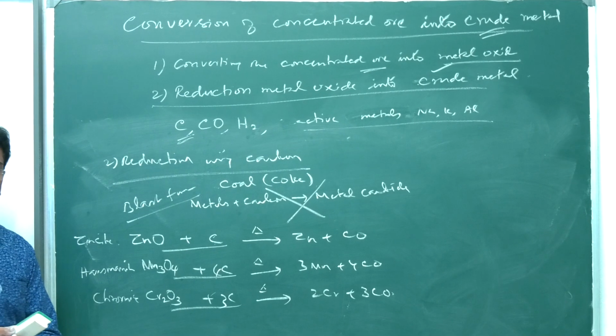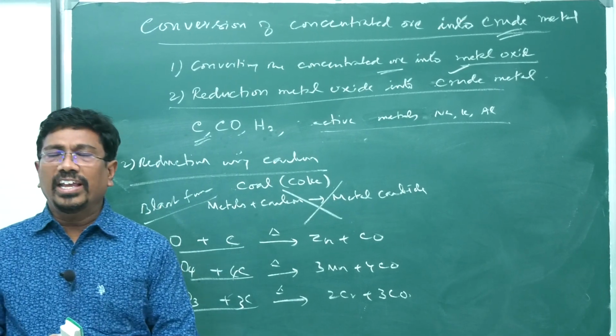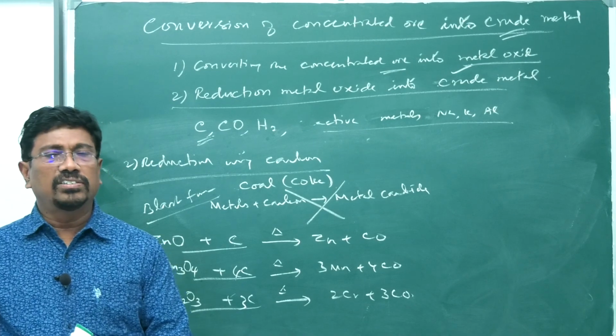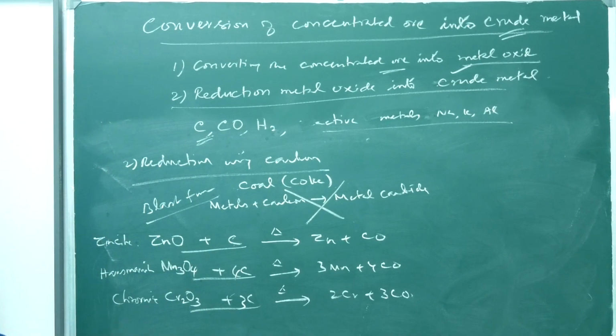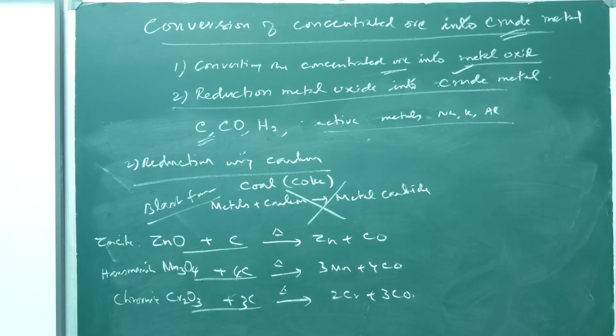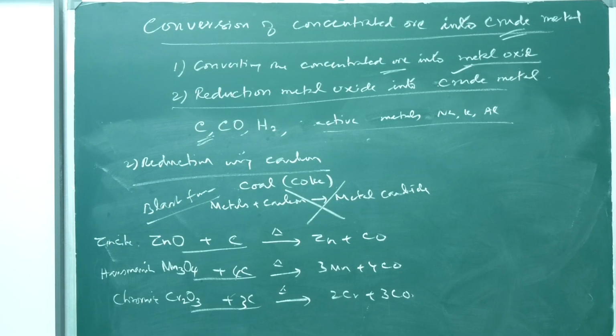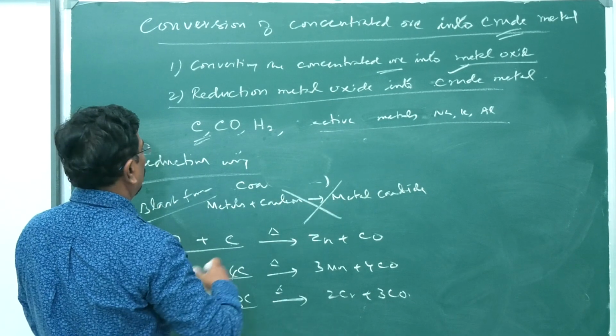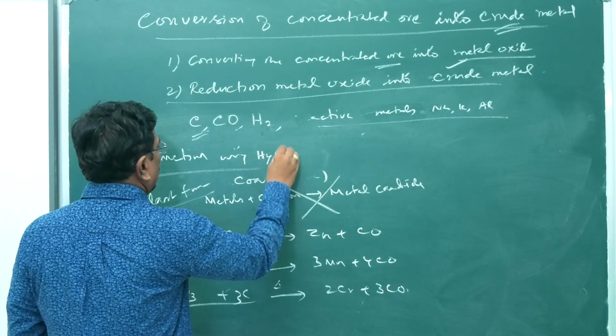So in this method, metals which are less electropositive than hydrogen can be reduced using hydrogen. So reduction using hydrogen.